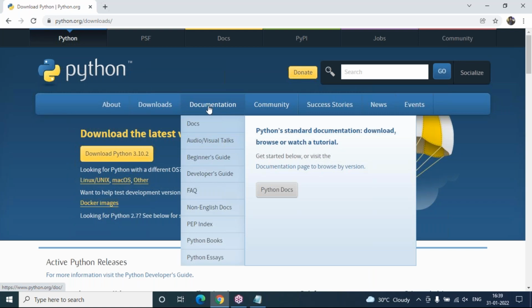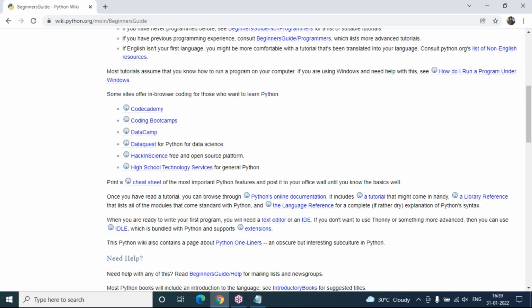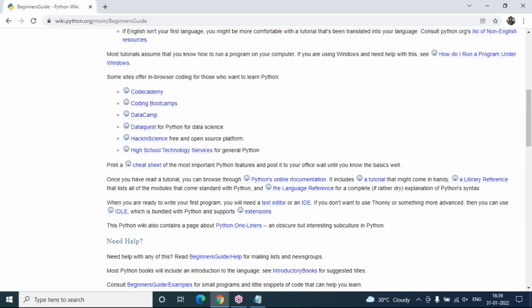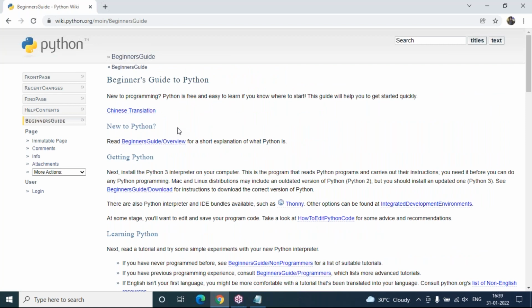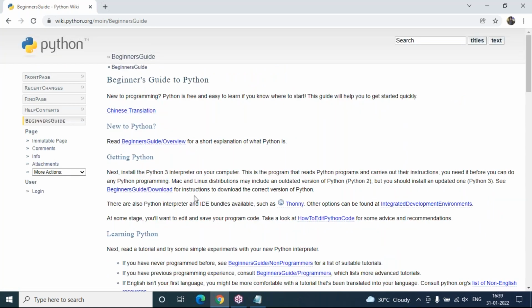This is the official website of Python. Those who want to read the guidelines and complete documentation, from beginner's guide to developer's guide, everything is there. You can click on this. You will get plenty of information from this official website only. Even trainers, students and faculty members follow this official documentation. Behind the scenes, no one will teach extra things. So this is the complete documentation of Python.